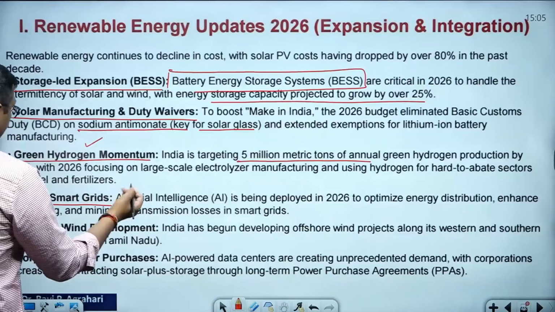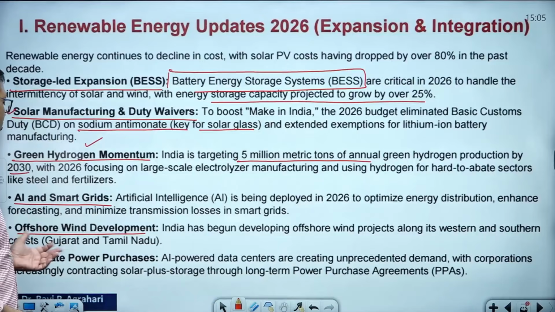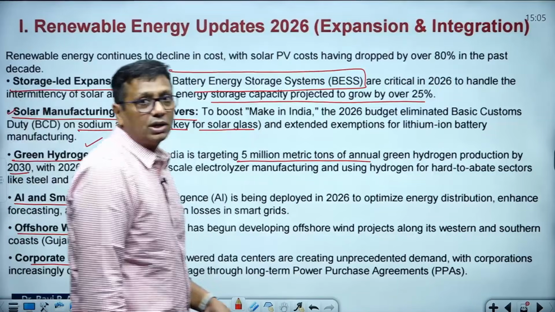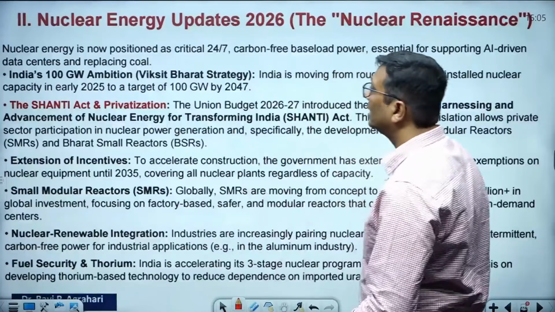Next, AI and smart grid systems India plans. For wind energy development, India brought the offshore wind development policies, and corporate power purchases are also a very important factor. That was a part of the budget 2025-26.